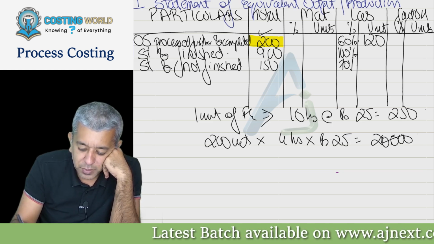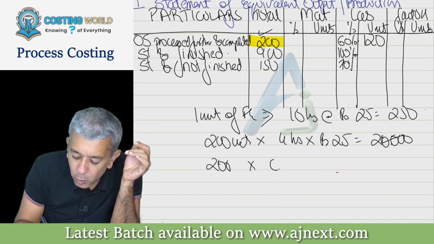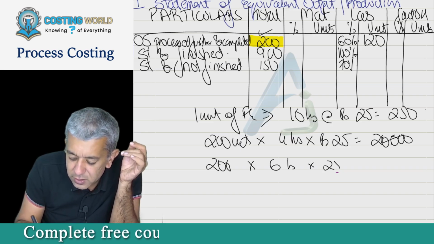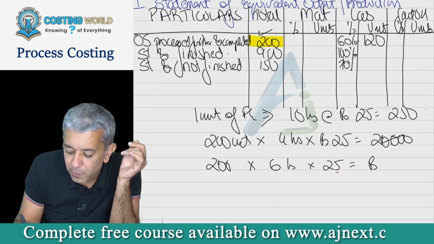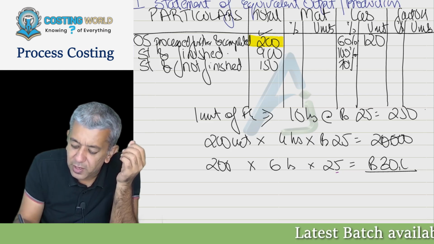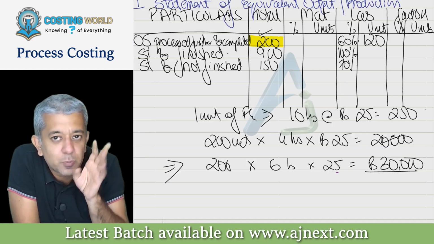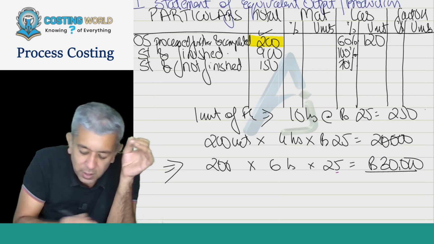This will be coming to 20,000. So can we say in this period, they are going to be spending another 6 hours and completing this product? So this figure will come to 30,000. So can we say the labor cost that will be incurred in this period will be 30,000?